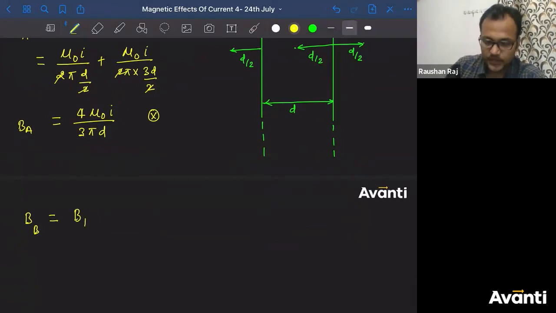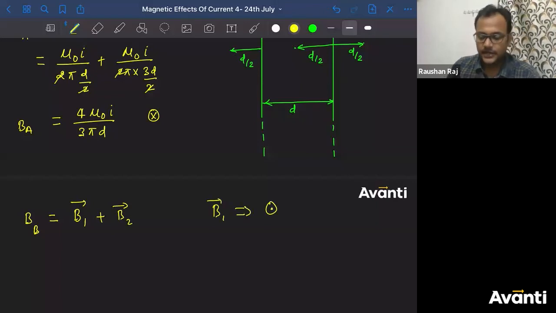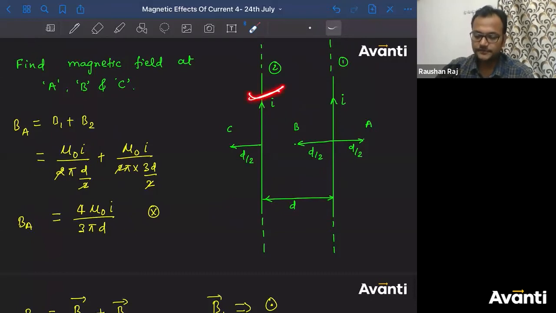So I wrote B1, that is out of the plane. First I write B1 vector plus B2 vector. What is the direction of the B1 vector, children? Out of the plane. Now tell me about the second element.